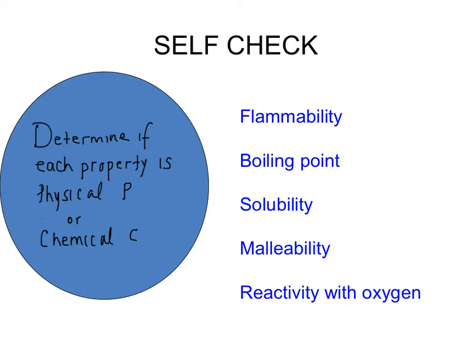This is our first self-check of this section. You're going to determine if each property is physical. We'll use the abbreviation P, or chemical, the abbreviation C. Go ahead and turn the vodcast off and turn it back on when you're ready to hear the answers.